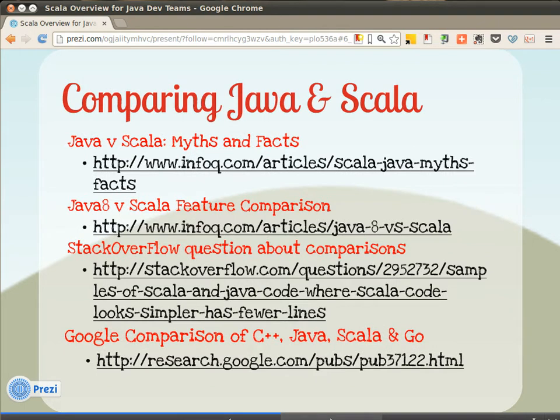If you want to compare Java and Scala, I've also collected up some links. The first one is at InfoQ, and it compares myths and facts about Scala and Java. The second one is a comparison of Java 8 features in Scala. If you're thinking, well, maybe the Java language is catching up to what Scala offers, this might shed some light on that. The third link here was actually the inspiration for the simple program that we'll explore in the first live demo. And finally, you should know about Google's comparison of C++, Java, Scala, and Go. Scala did very well in the comparison, and I'll let you read the paper yourself.